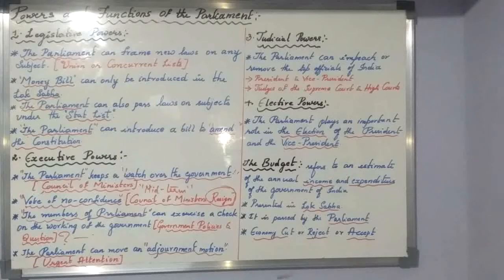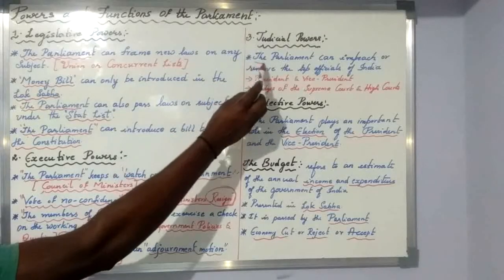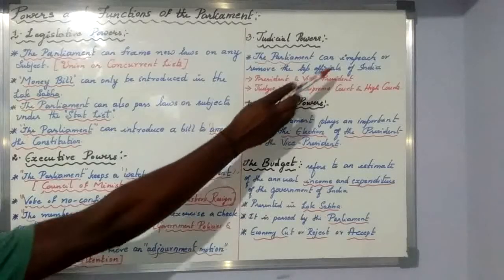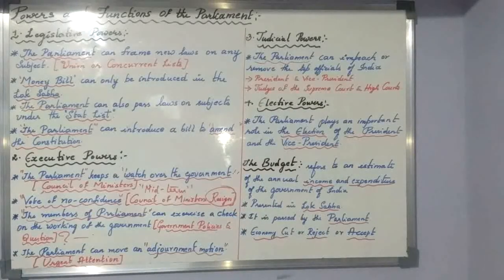They are called top officials. When they make a mistake, who can remove them? They can be removed only by the parliament. We will not take them to the judiciary system. To remove the top officials, parliament will use a method called the impeachment method.